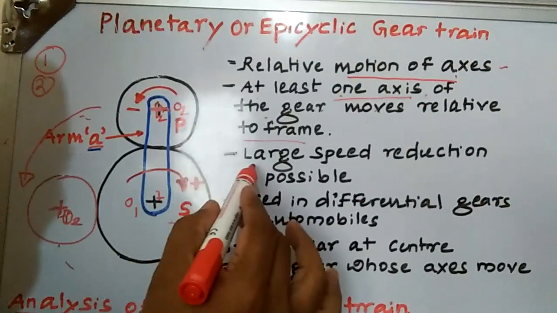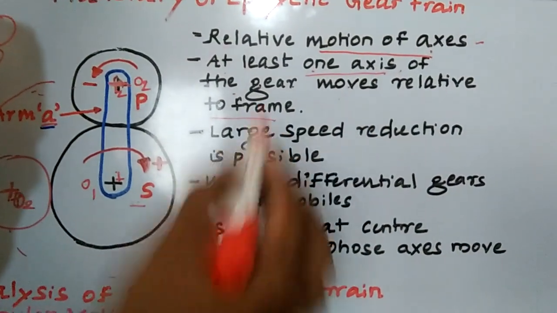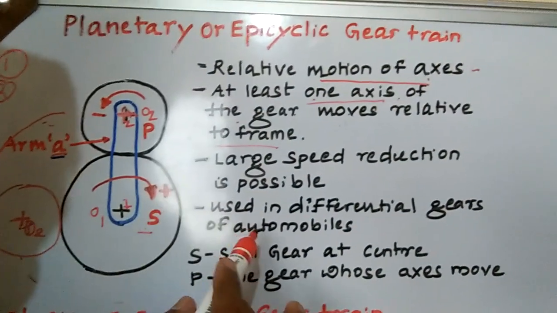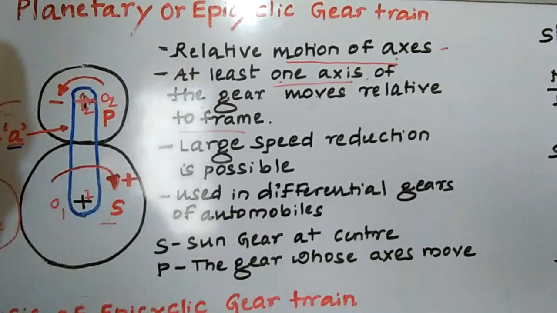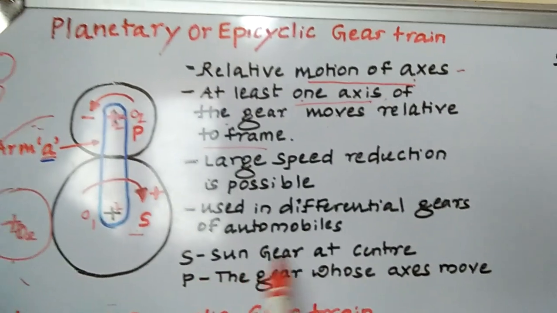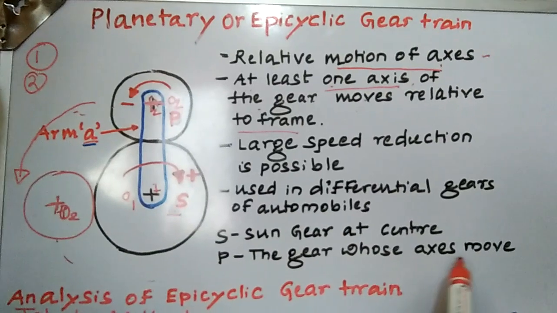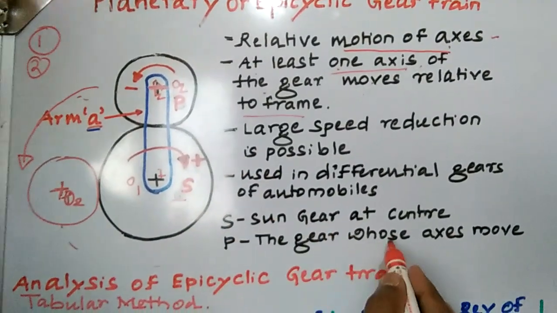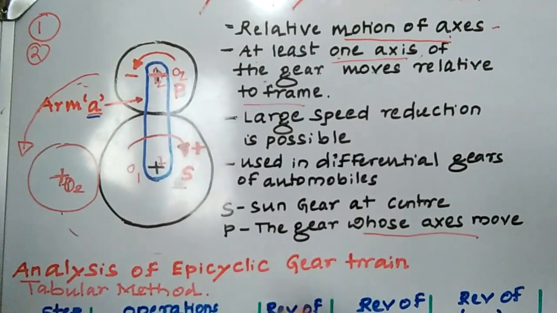Then in this case, what is the advantage? It gives a large speed reduction, and the velocity ratio is also maximum. The application of this is that we can use it as a differential gearbox in automobiles. Here S is the sun gear at the center, and P is the planet gear, whose axis moves around the sun gear, as clearly given.